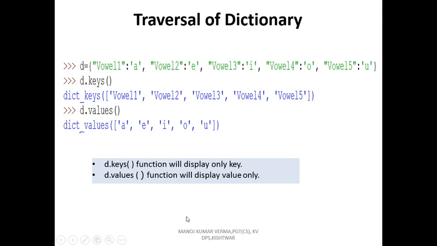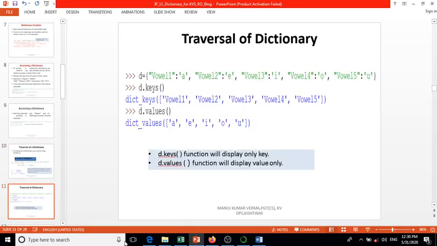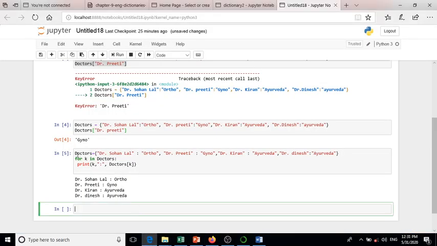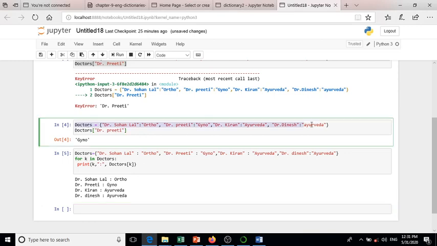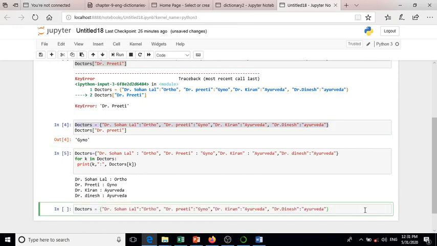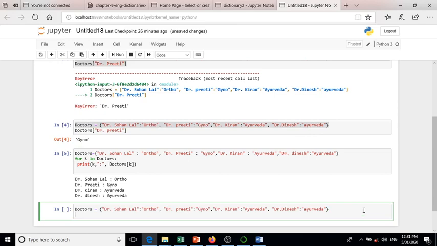Look here. doctors.keys(). Here doctors is the dictionary name, dot keys.